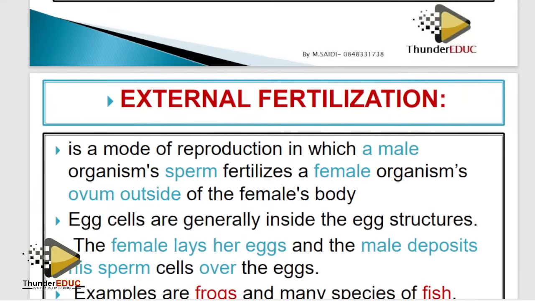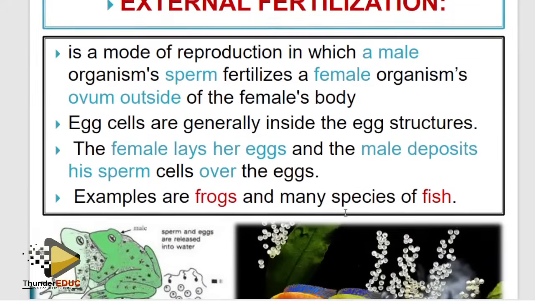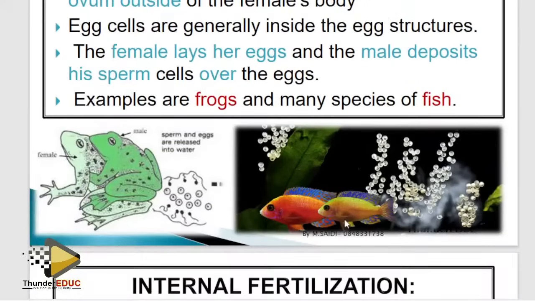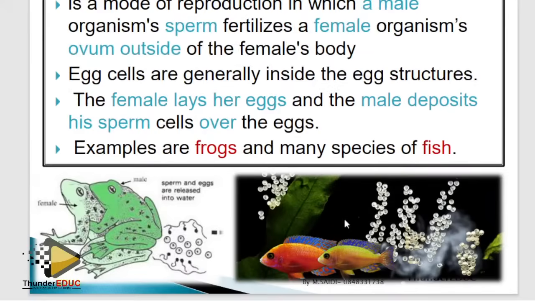All right. Fertilization is when the haploid nucleus of the sperm fuses with the haploid nucleus of the ovum to form a diploid zygote. That is the best definition. So when this fertilization occurs outside, it is external. When it occurs inside, it is internal.